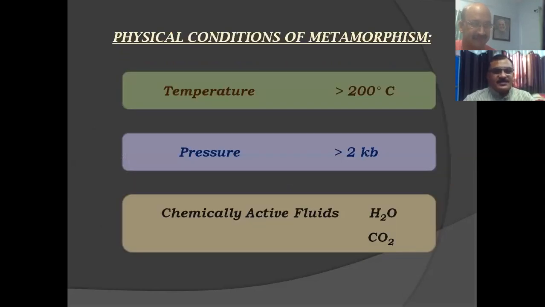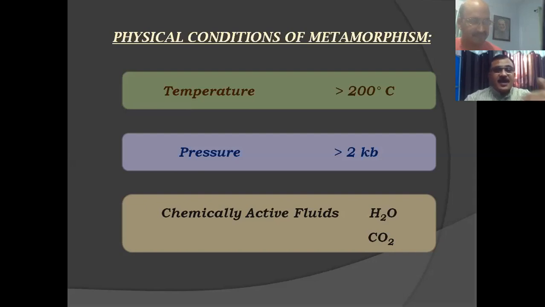If we consider the metamorphic process, three factors are very responsible. One is temperature, second is pressure, and third is chemically active fluids. As per the definition we have already discussed, during metamorphism the temperature should always be greater than 200 degrees centigrade.